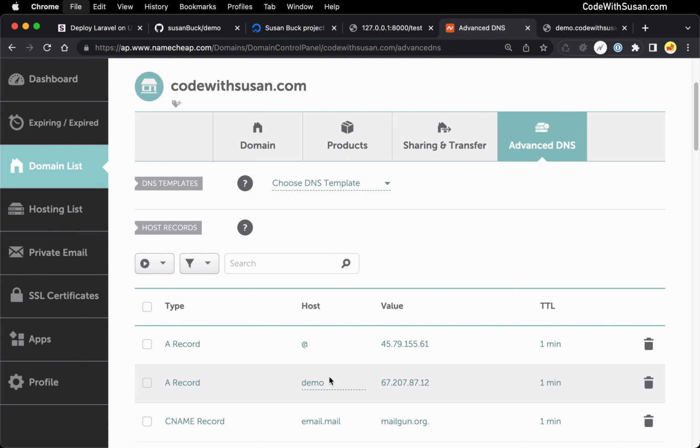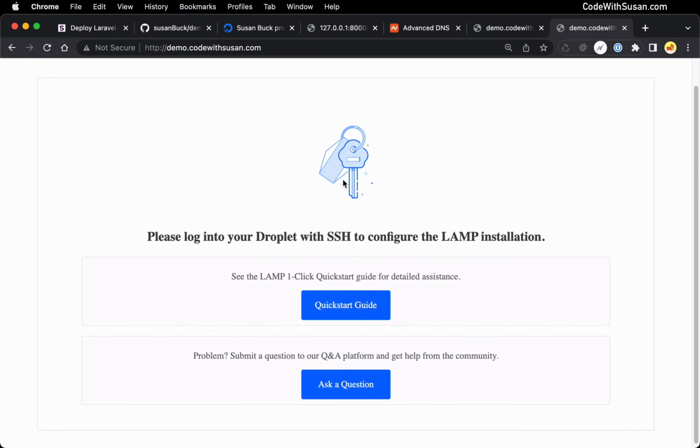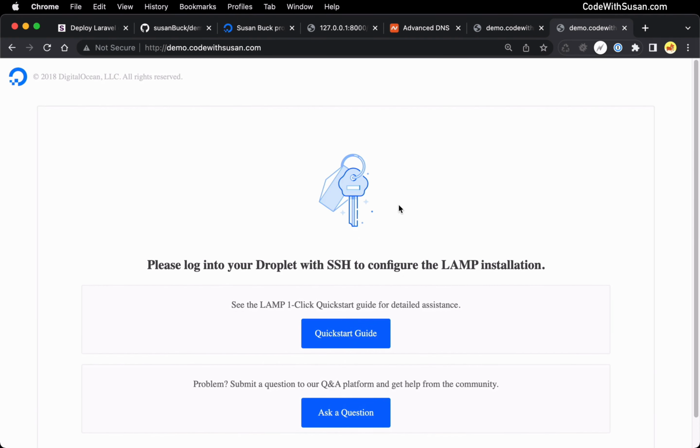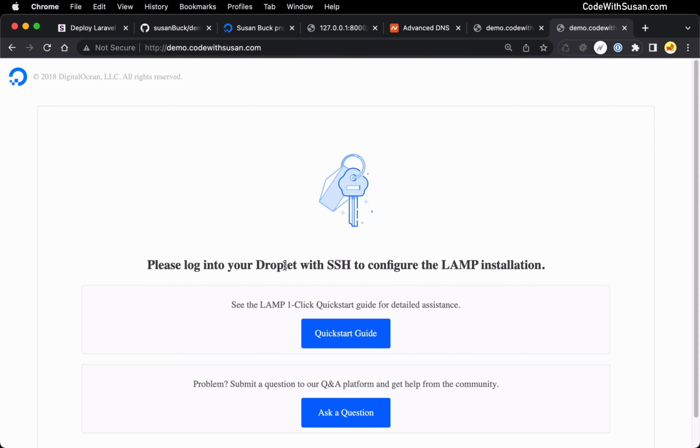Just to show that this is working, I'm going to go to demo.codewithsusan.com. And right now it's just showing the default splash page we get with DigitalOcean servers when setting up a Linux Apache-based server. So by the time we're done with this, this should be pointing to our Laravel application.